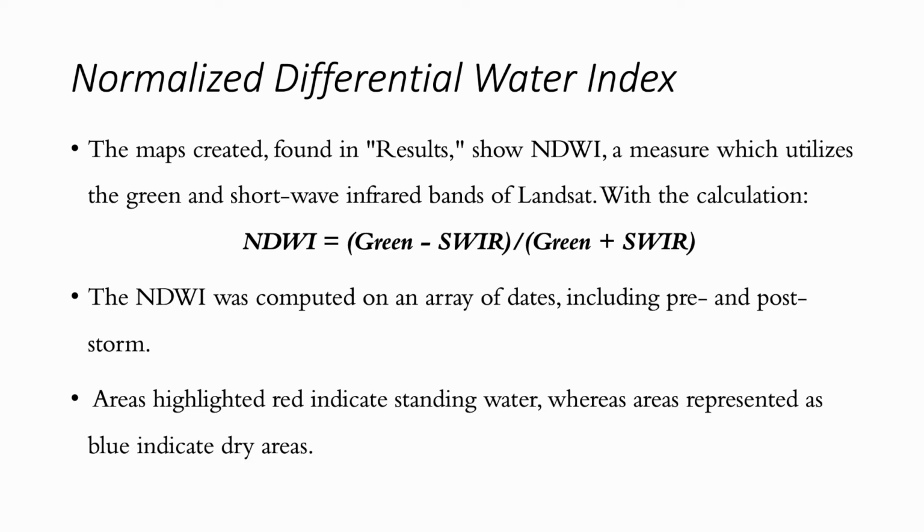The Normalized Differential Water Index, or NDWI, equation has two forms. The form used in this analysis compared the green and shortwave infrared Landsat bands. This form is commonly used to track changes in water level, so it was also appropriate to use in tracking wetness and flooding in urban areas.